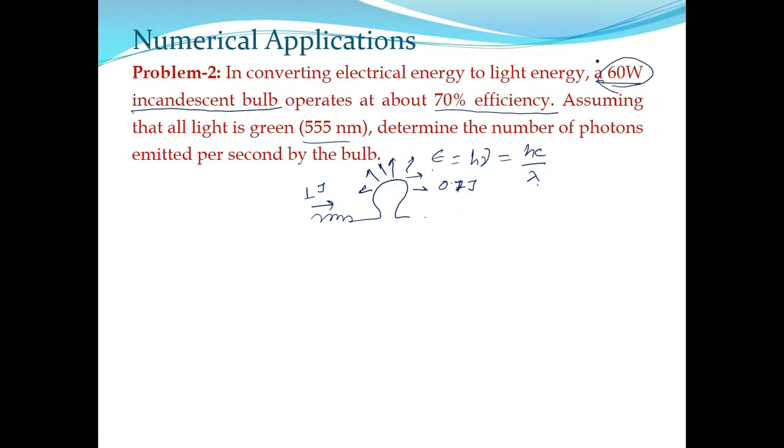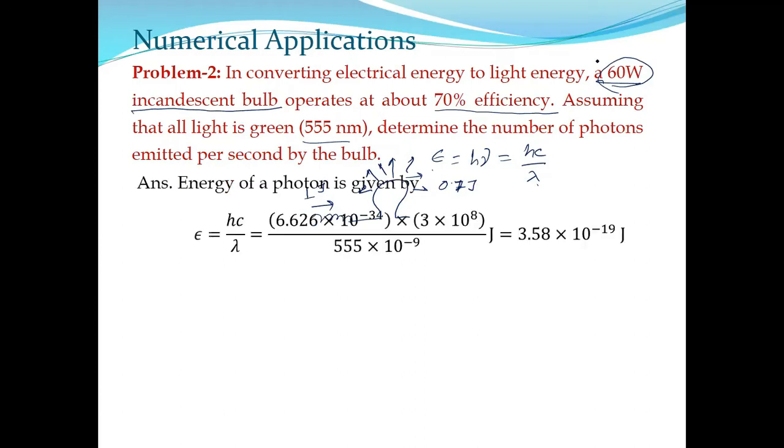That is given here, and that is the actual case. This is the practical case. Whatever energy you supply as input, that whole energy cannot be converted into output energy. 100% efficiency is not possible. But for some calculations, we always assume it for simplicity. But here in this question, I want to mention it. That's why I have given it. So the energy of a single photon is hc by lambda.